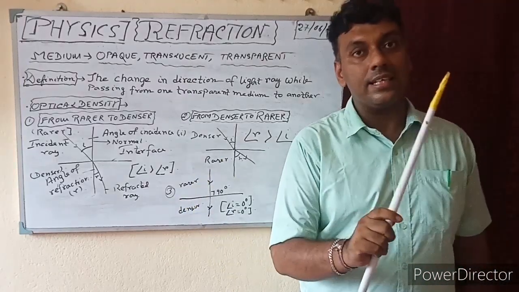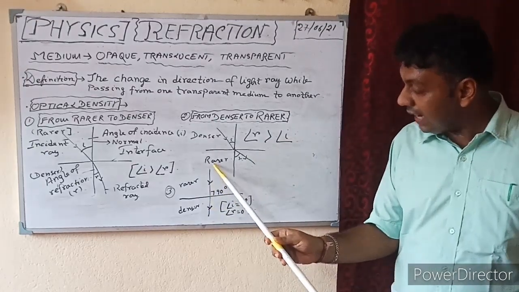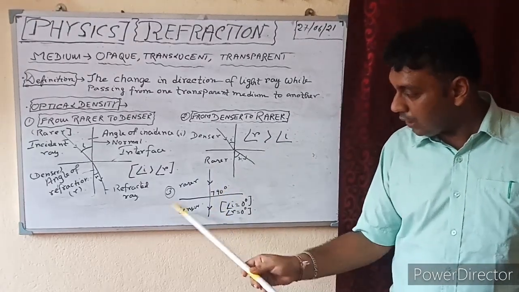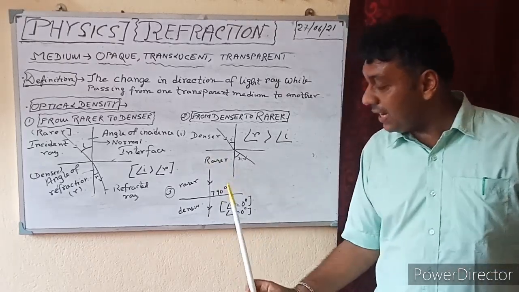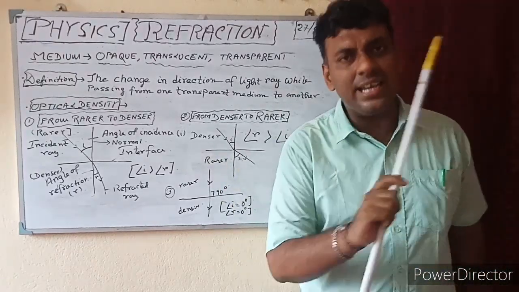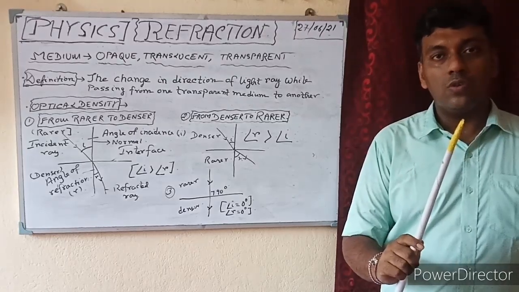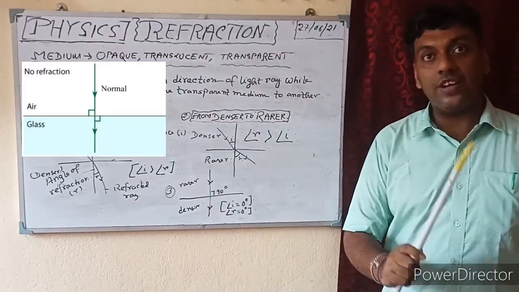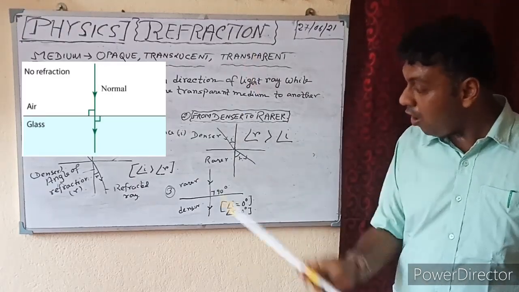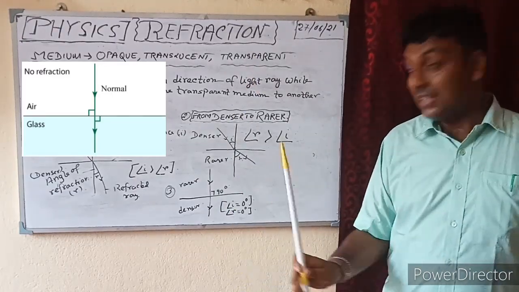But in this case, the light ray is falling at a 90-degree angle to the interface. And as the light ray is falling at an angle of 90 degrees, the light ray will not deviate. It will go straight. This is the third case.